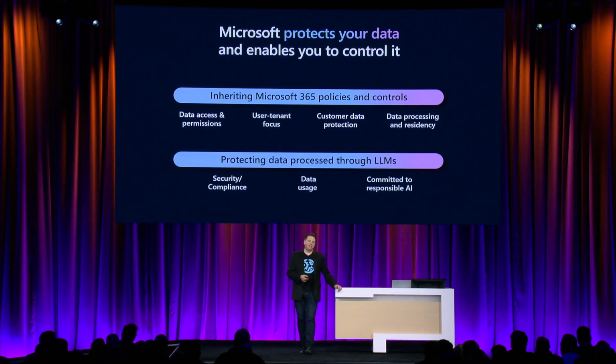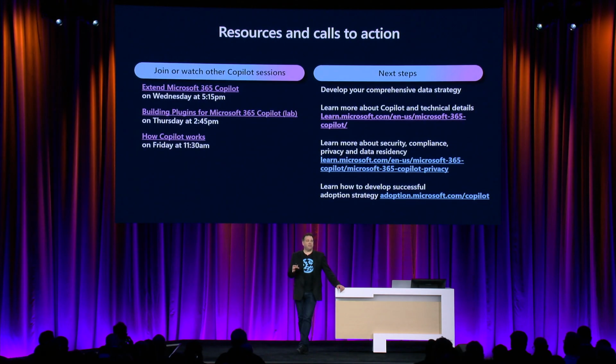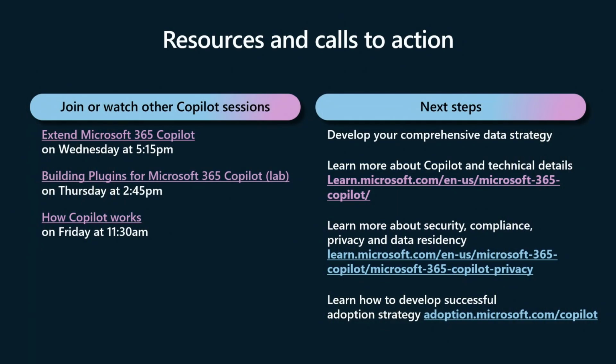All right, so some of the key takeaways I want to impart. You saw label inheritance. You saw how the different compliance controls work with Copilot. All of these things we're doing make sure that your data is safe and that it abides by the same rules and the same governance that you've set for Microsoft 365. This week, there's a lot of great Copilot content I encourage you to check out. On Friday, how Copilot works with Mary Pash. Today, extending Copilot and building plugins, some of the external data things I mentioned earlier.